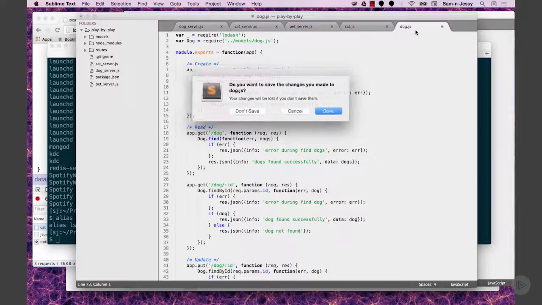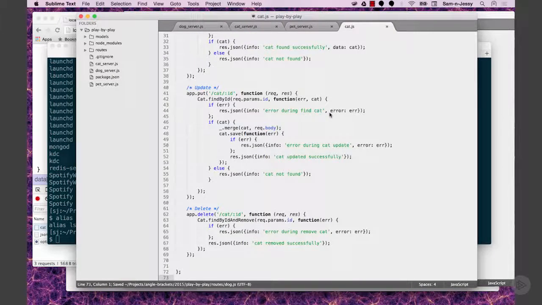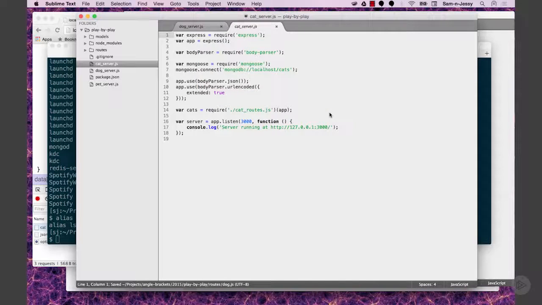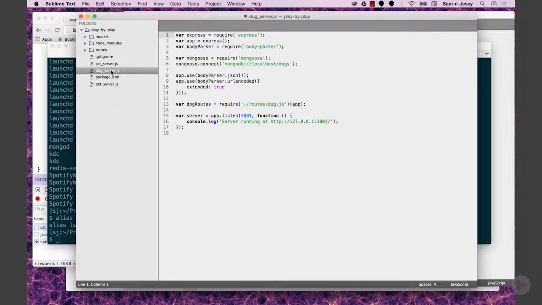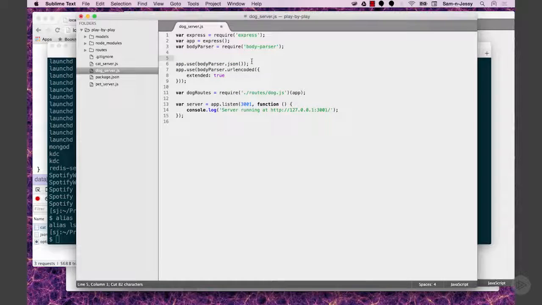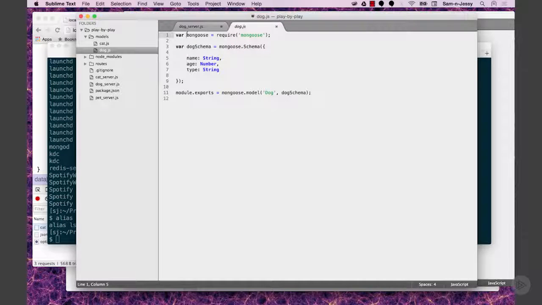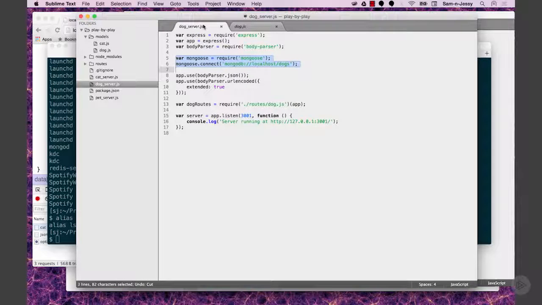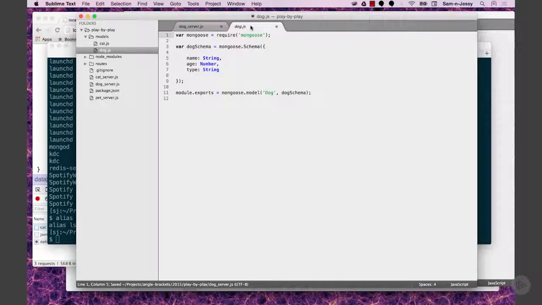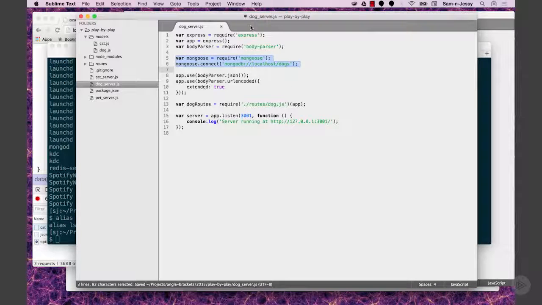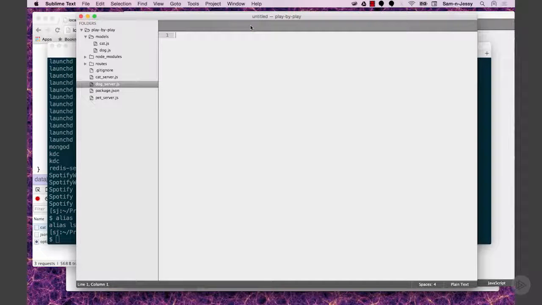Technically, do we even have to do mongoose in the cat server and dog server? Let's look at that for a moment. That one is connecting to mongoose, but we could have moved the mongoose stuff off to its own thing as well, right? We could not connect it in here, to be honest with you. I think we could move this into the models, although it's good to do it at startup. We'll leave it at the start for now, but the idea I was getting at is, you've already moved models and routes off, you could create another thing called like DB connections or Mongo connections.